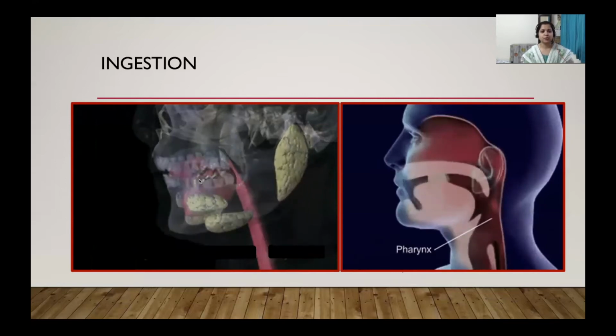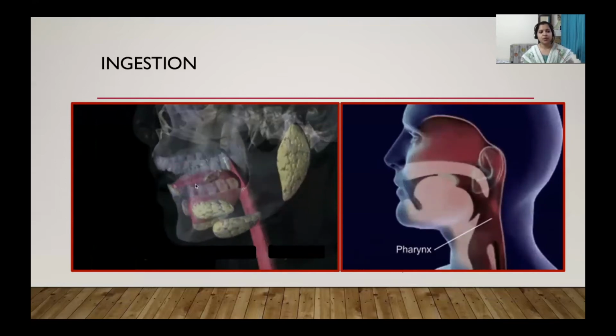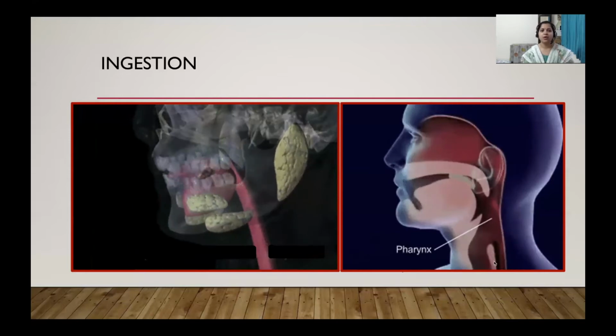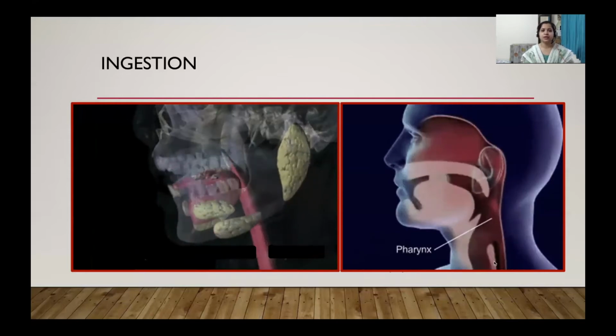This partially chewed food enters from the buccal cavity into the esophagus, or the food pipe. So what happens? How does the food move further in the food pipe?